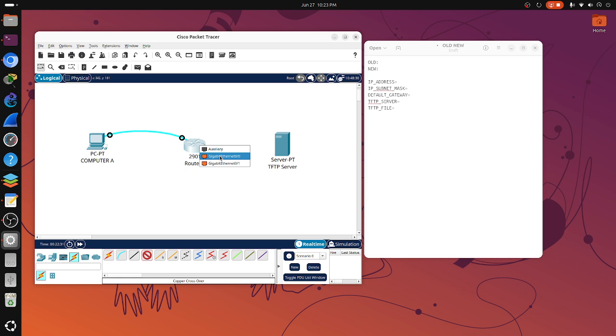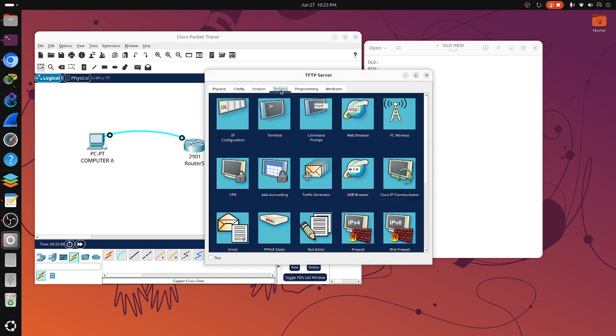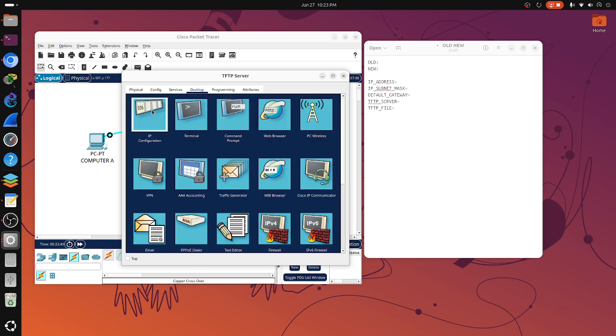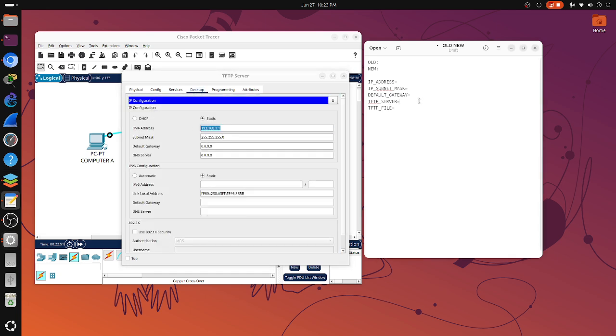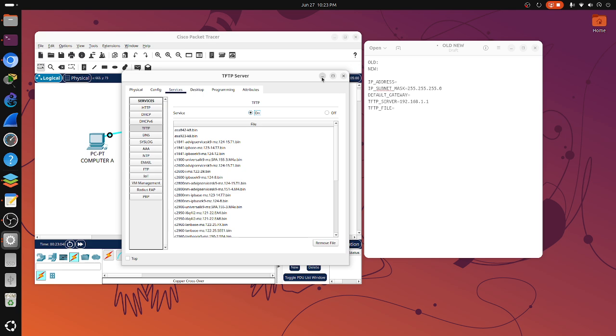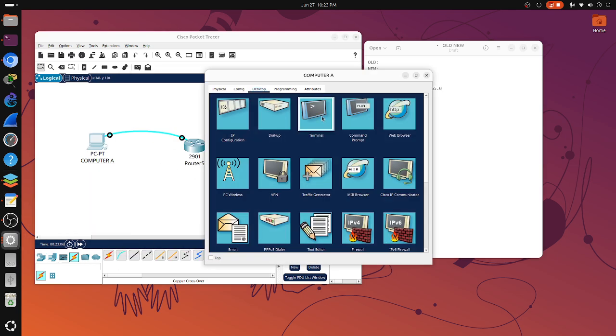Now let's try to connect this router to our TFTP server, and make sure that this server has an IP address. Gateway doesn't really matter here. And ensure that the TFTP is on. Right. Now let's try to connect to our router.